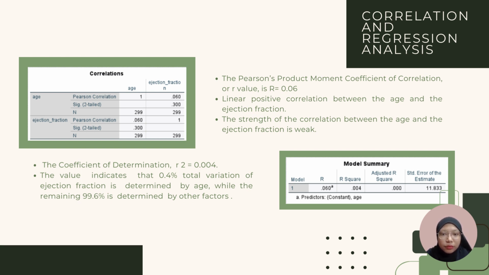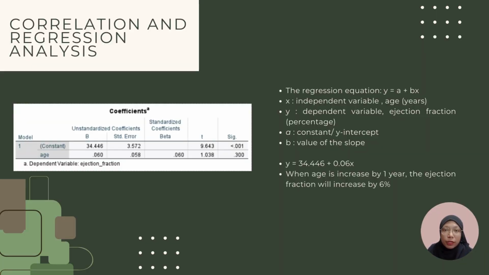Now, for the coefficient table, we can form a regression equation which is y equals a plus bx, where x represents the independent variable which is the age, and y represents the dependent variable which is the ejection fraction in percentage. Besides, constant a represents the value of the y-intercept which is a equals 34.446, and b represents the value of the slope of the line which is b equals 0.06.